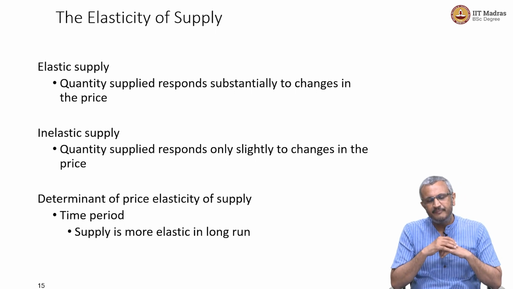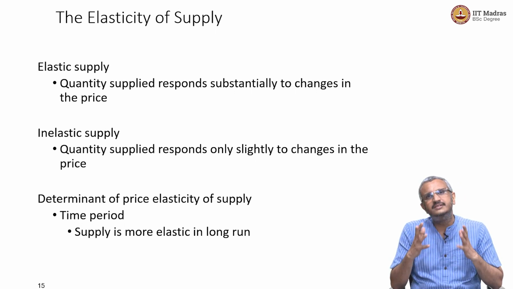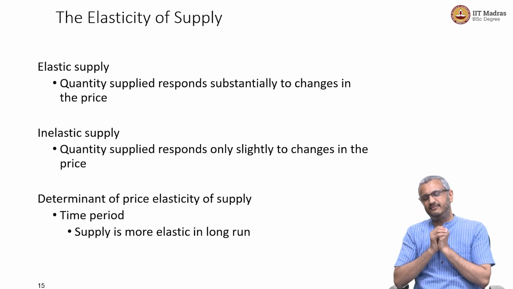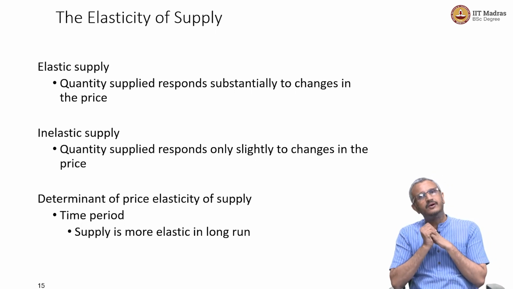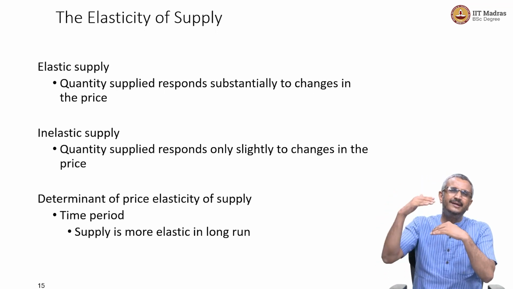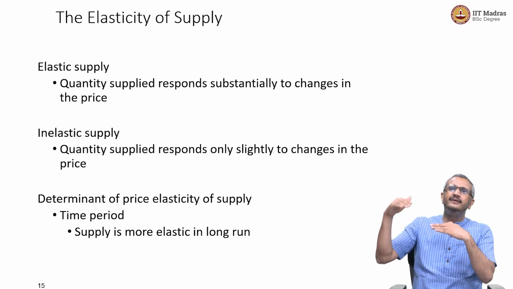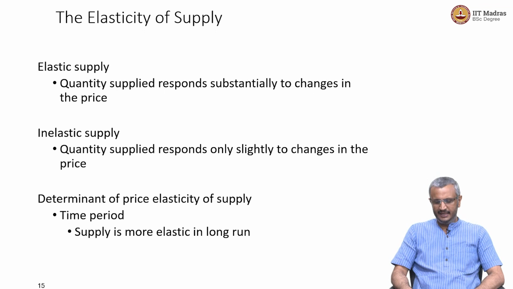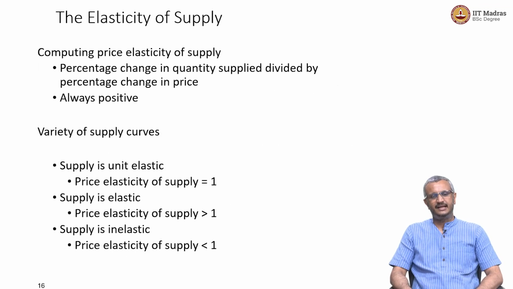And these are all determined in terms of the time period that we have in mind. Sometimes when you have a longer time horizon, you can be a little more elastic in supplying. If it is a shorter time horizon, elasticity of supply is constrained by the time horizon that we are talking about.